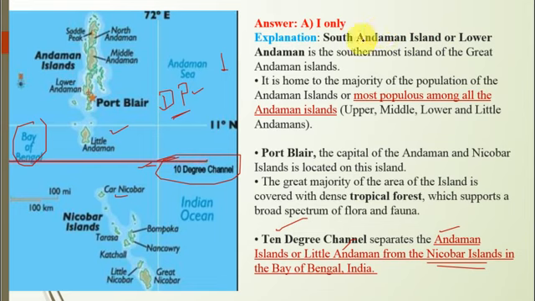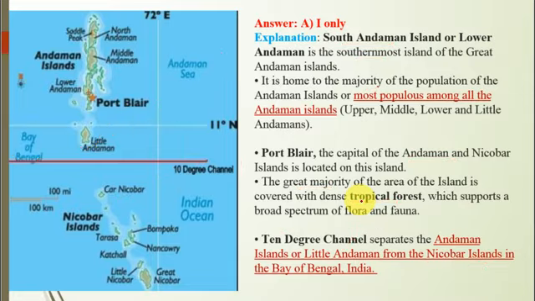South Andaman Island, or Lower Andaman, is the southernmost island of the Great Andaman Islands, and it is home to the majority of the population of the Andaman Islands, or is the most populous among all the Andaman Islands, that means Upper, Middle, Lower and Little Andaman. Port Blair is the capital of Andaman and Nicobar Islands, and the great majority of the area of the island is covered with dense tropical forest which supports a broad spectrum of flora and fauna.